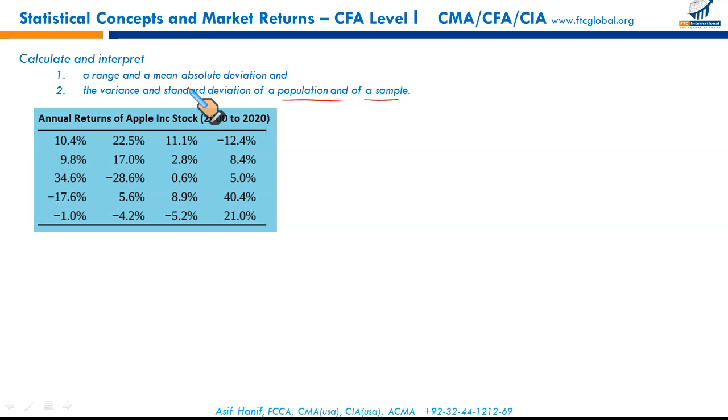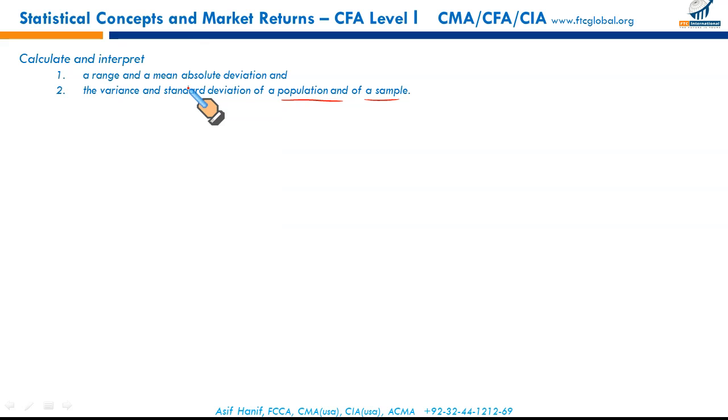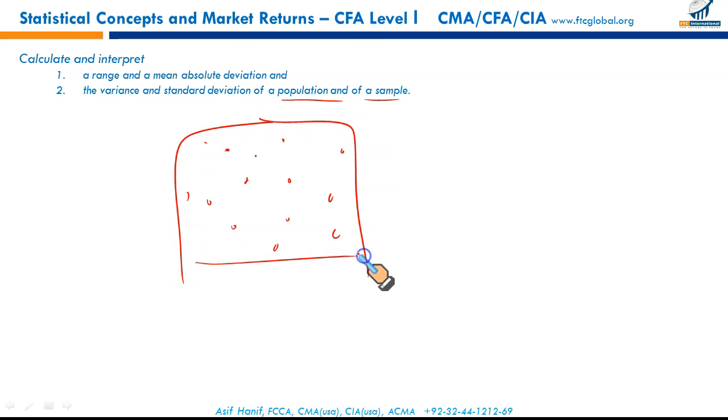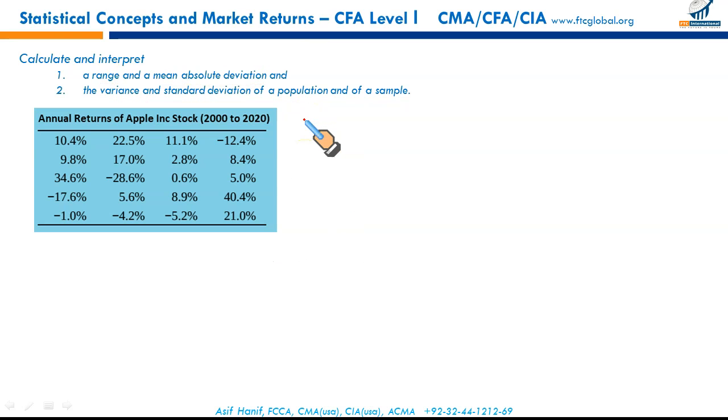Now these are the measures of dispersion. How the data is spread out. How the returns are spread out. Those measures that measure how the data is dispersed are called the measures of dispersion. How much spread there is in data. So these are the measures of spread: range, mean absolute deviation, standard deviation, variance, and for both population and sample.